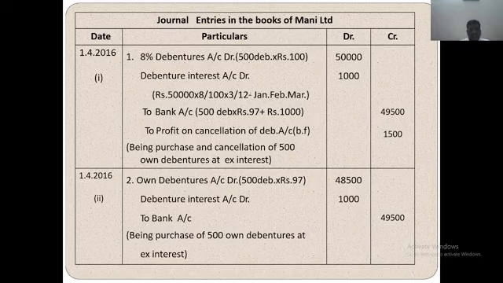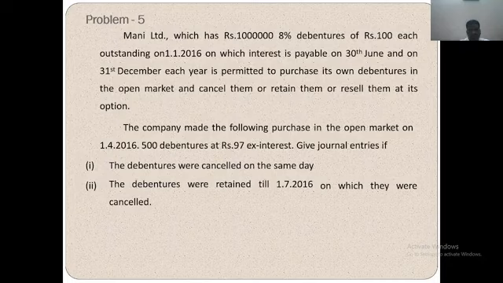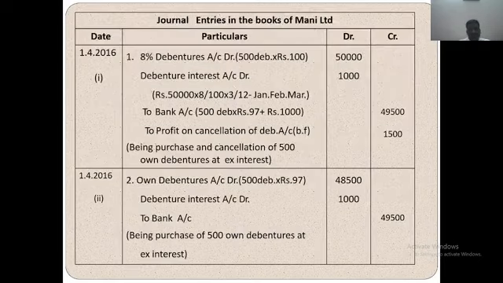Next, own debenture account debit. Own debentures at the rate of rupees 97 each. Debenture interest account debit 1,000, total 49,500. The debentures were retained till 1/7/2016, on which they are cancelled. The company made the following purchase in the open market on 1/4/2016: 500 debentures at the rate of rupees 97 ex interest. So own debentures 500 into 97, 48,500. Debenture interest 1,000. To bank account 49,500.